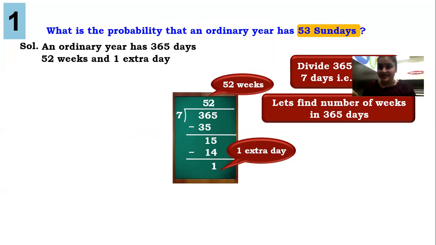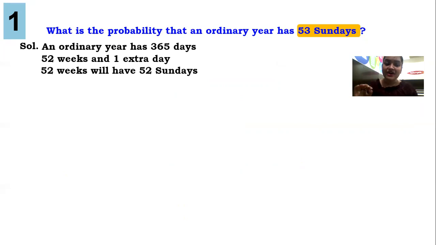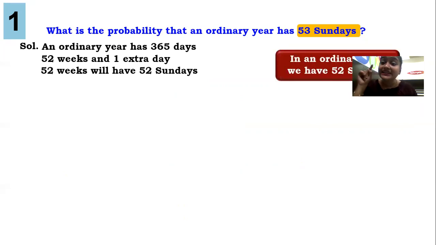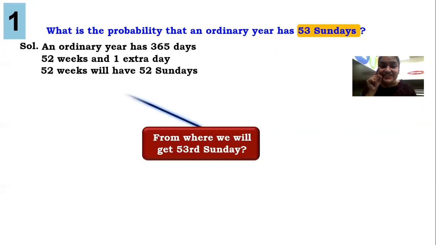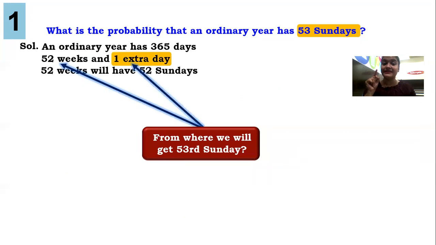1 week, 1 Sunday. 2 weeks, 2 Sundays. 52 weeks, there will be 52 Sundays. Now guys, we are talking about the 53rd Sunday. 52 weeks, 52 Sundays done. We are talking about 53 Sundays. What is the probability that an ordinary year has 53 Sundays? We have that one extra day remaining.